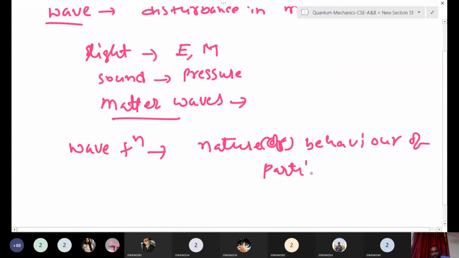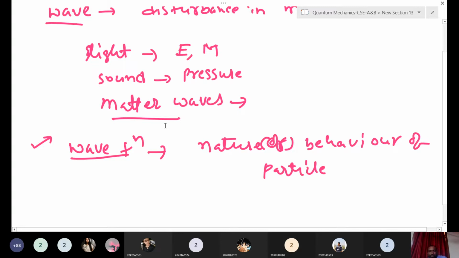You can say nature or behavior or motion or state of the particle. The wave function definition is that it gives the information about the state of the particle. Whatever you can write, this gives the information of the particle: how it is moving, what the amplitude is, what the frequency is, what the intensity is. This type of information it will give. This is a general wave function.